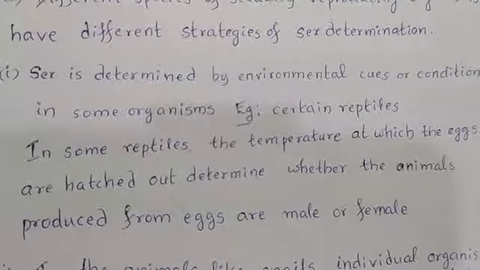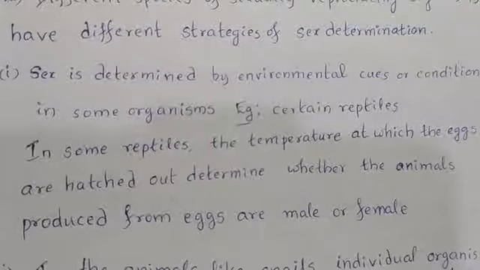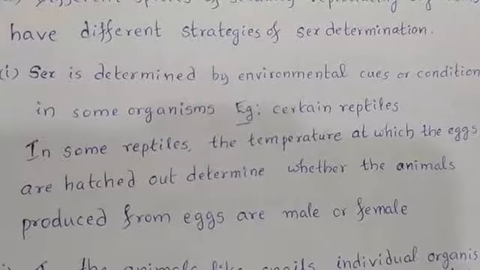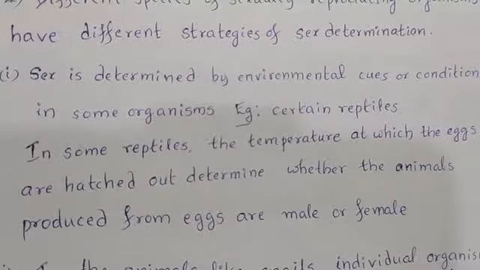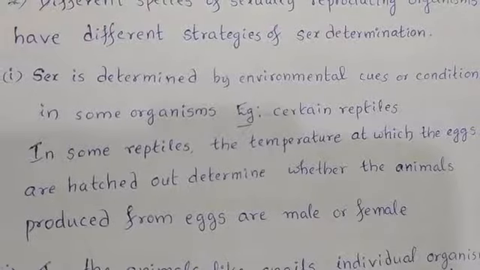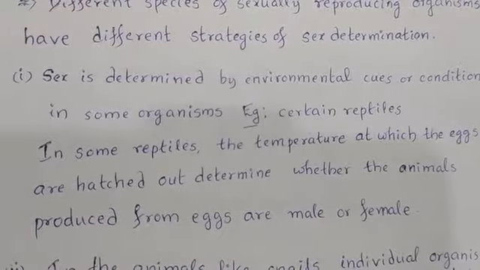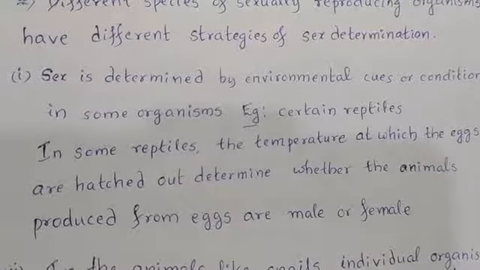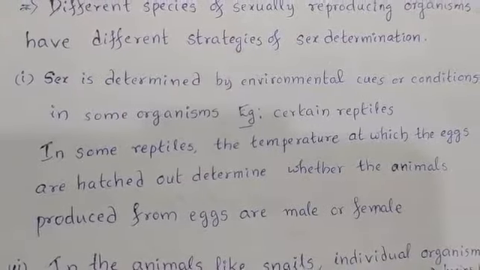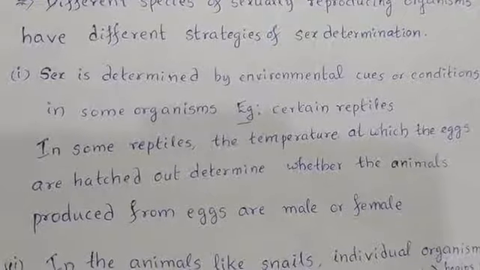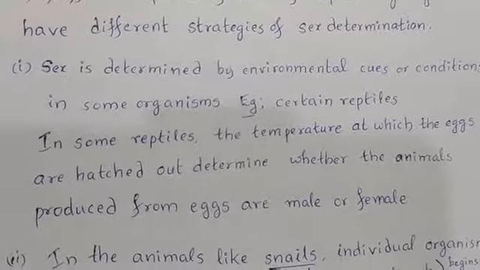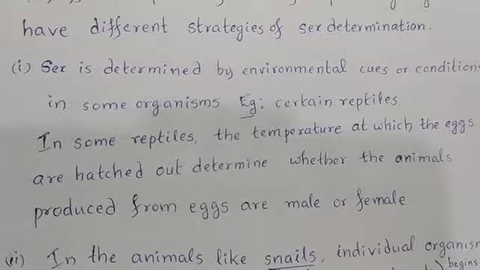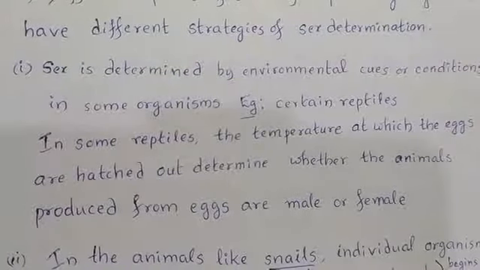In some other reptiles, it may be different. At low temperature produced animals will be males. At high temperature produced animals will be females. Like that, the temperature at which the embryonic development takes place inside the eggs determines whether the produced animal from the egg is male or female.